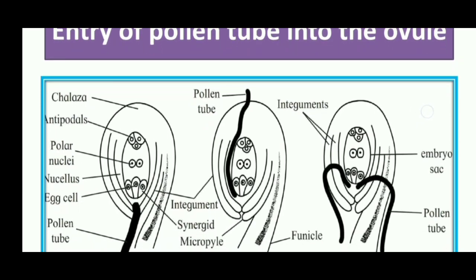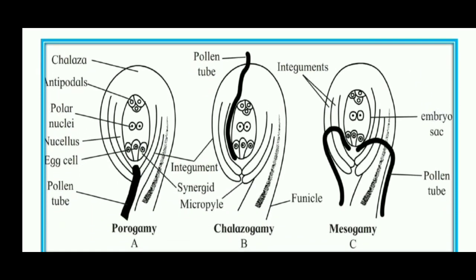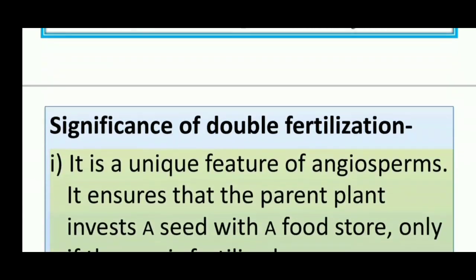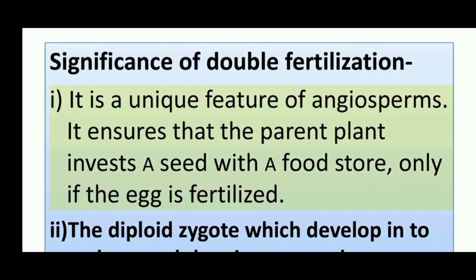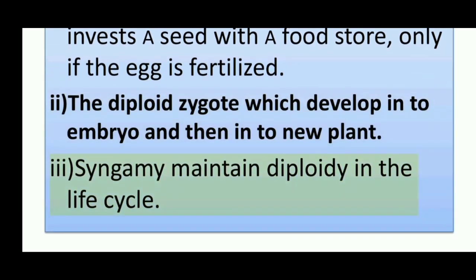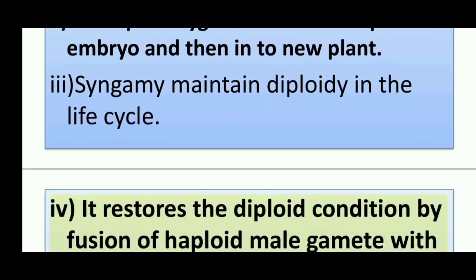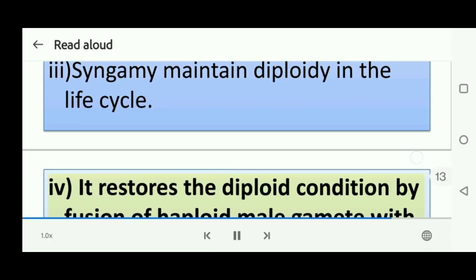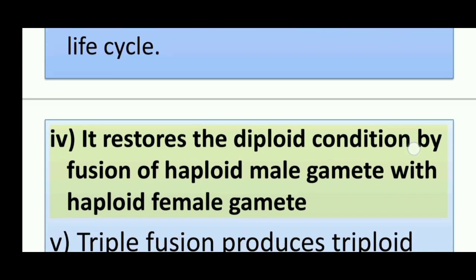Significance of double fertilization. 1. It is a unique feature of angiosperms. 2. It ensures that the parent plant invests in a seed with a food store only if the egg is fertilized. 3. The diploid zygote develops into the embryo and then into a new plant. 4. Syngamy maintains diploidy in the life cycle. 5. It restores the diploid condition by fusion of the haploid male gamete with the haploid female gamete.